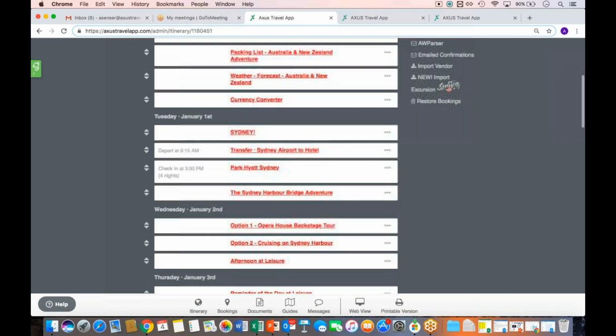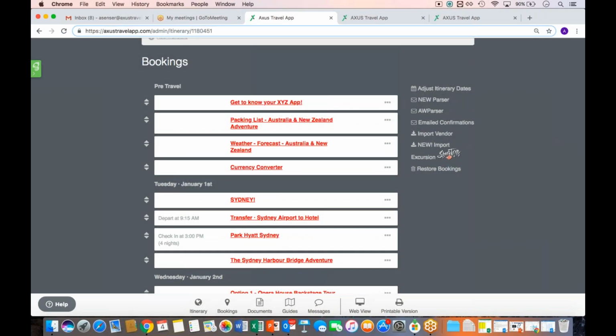One other booking that I just want to go through, I've seen this in a few of your itineraries and I really love it. I've also had a few people bring up the question on how can I prepare my clients for the app?